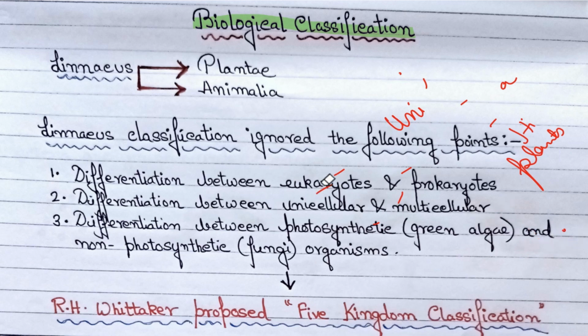So, from Linnaeus's classification evolved another type of classification which is known as Whittaker's five kingdom classification. So now we are going to study Whittaker's five kingdom classification.